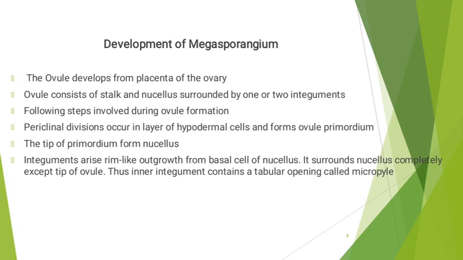And the third, integuments arise as rim-like outgrowths from the basal cells of the nucellus. It surrounds nucellus completely except at the tip of the ovule. Thus, the inner integument contains a tubular opening which is called micropyle.